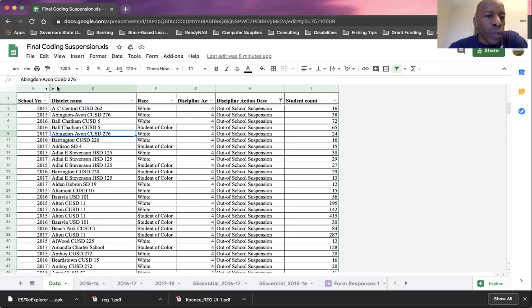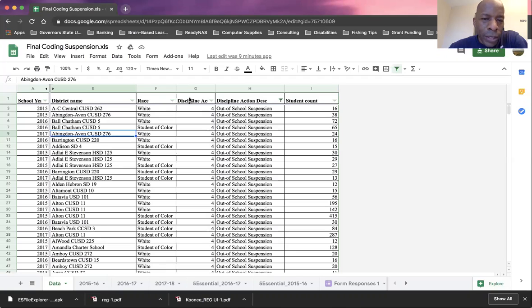So notice across the top here are the column headings, which indicate the year of the suspension, the district where the suspension occurred, the ethnicity of the students who were suspended, and the number of students that were suspended. You'll notice here that each of the column headings also has a filter that you can use to organize the data for the purposes of coding.